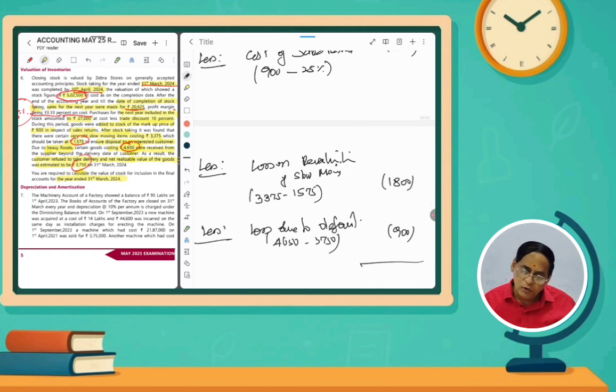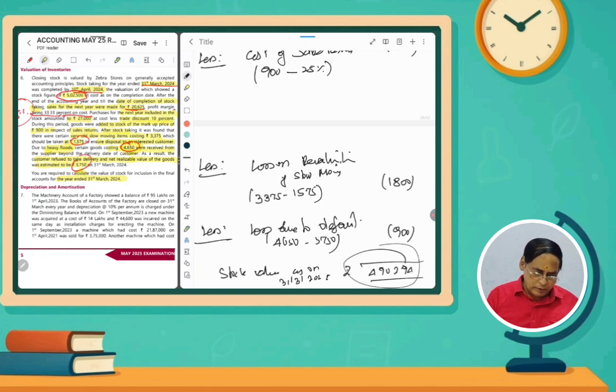So the balance is 4,90,294 rupees. This amount is the value of stock as on 31st March 2024.